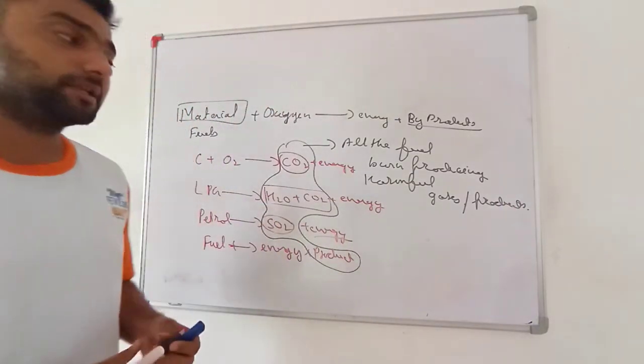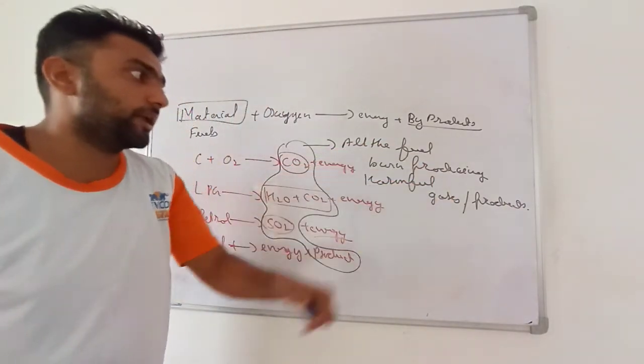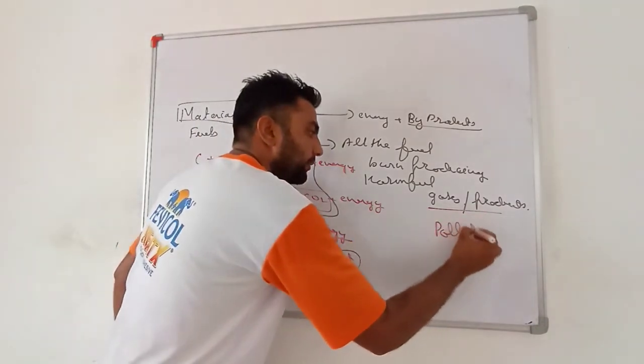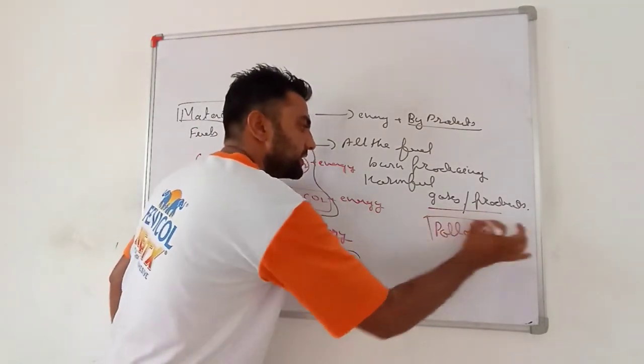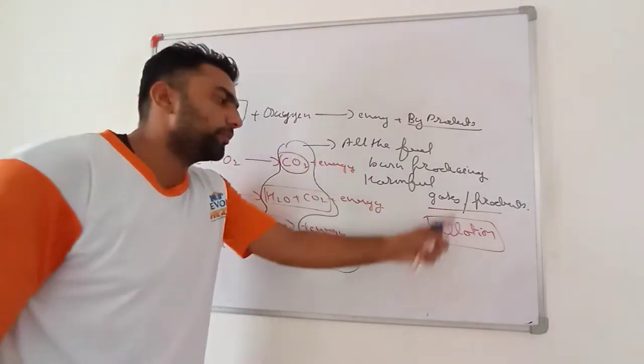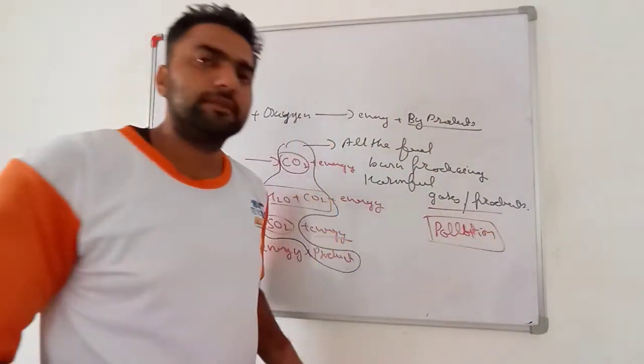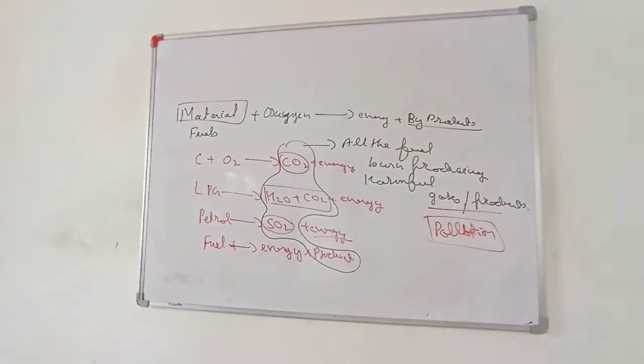See my dear students, these harmful products or gases produce pollution in the environment, or in another sense you can say burning of fuel produces pollution. See, now we are at such a stage that burning of fuels will be there.